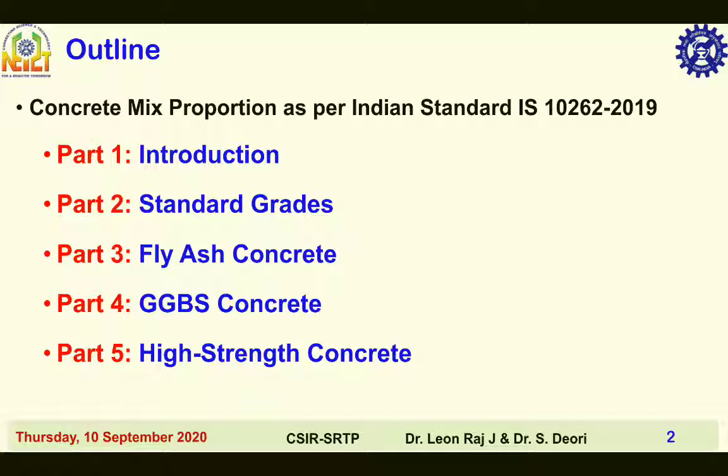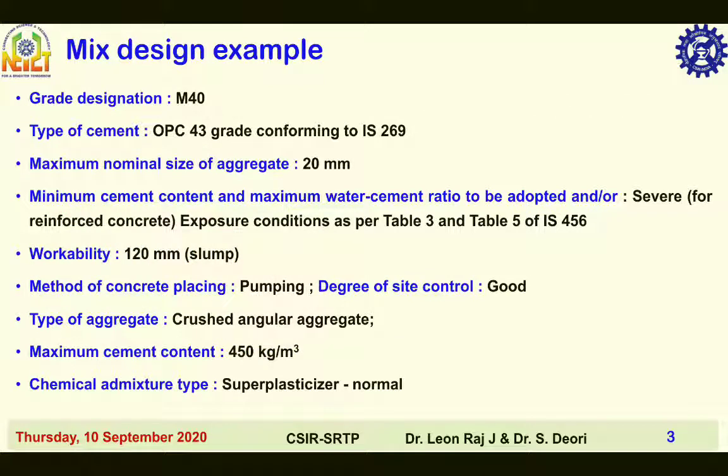The current lecture is part 3, fly ash concrete. Mix design example. The data required for mix design is given in this slide. A detailed explanation about data required for mix design is given in the lecture series part 1 introduction.